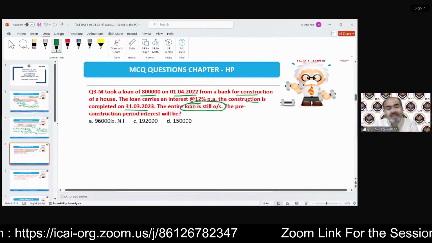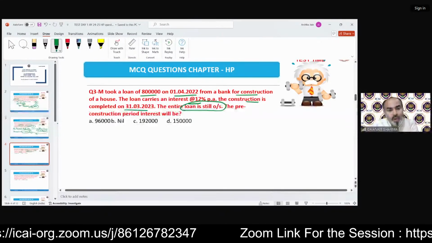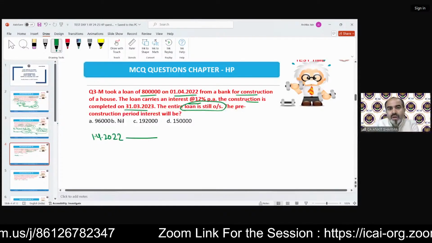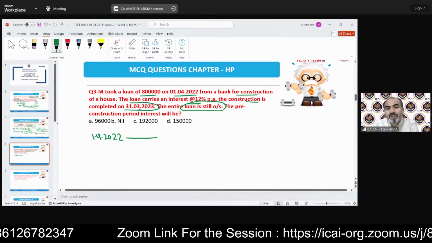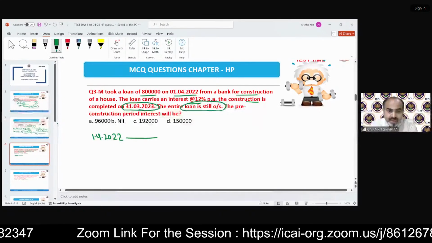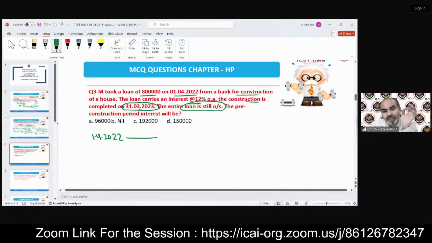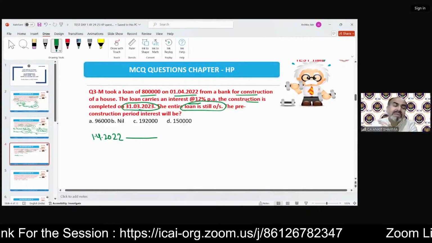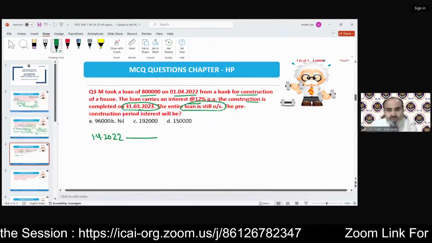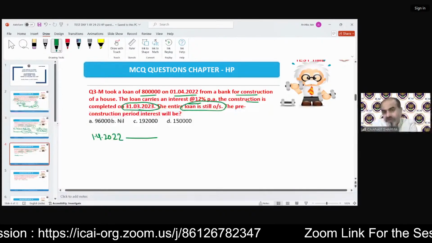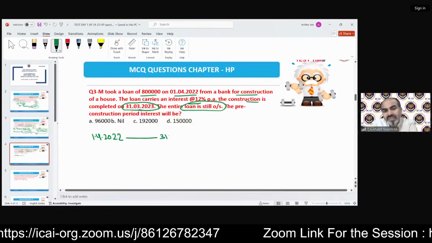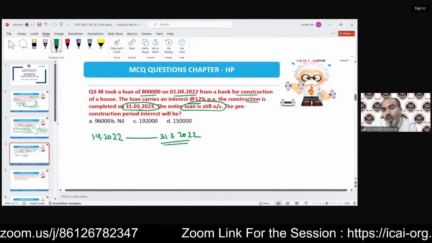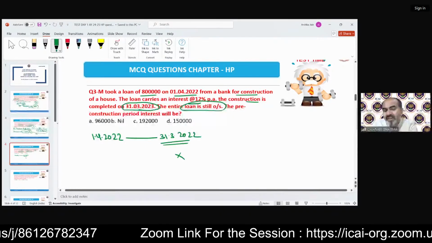Again, the same format, the same formula you need to follow. Loan taken date, that is 1st April 2022. Loan repaid on 31st March 23. Now the provision says that whatever the construction completion date given, you have to take the preceding 31st March. So if the construction completed on 31st March 23, then the preceding 31st March will be 31st March 22. Loan is not repaid yet, so that date is irrelevant.